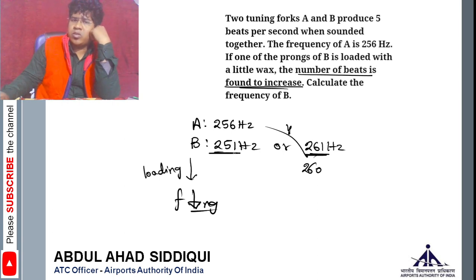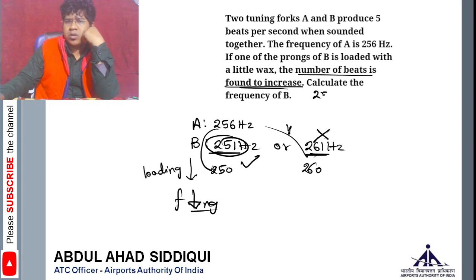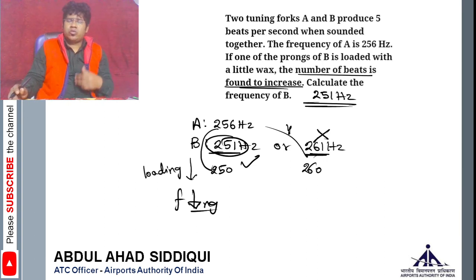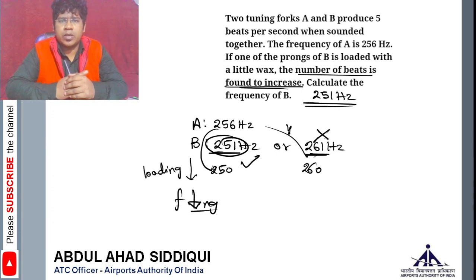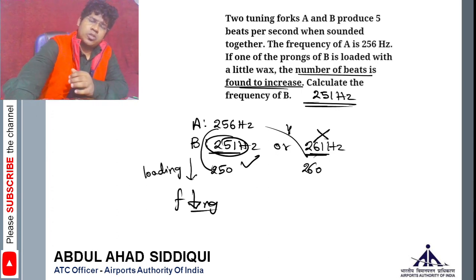So let's consider 251. If we are loading it with wax, the frequency is decreasing, let's say it becomes 250. Then the beat frequency will be 256 minus 250, therefore 6, which is increased, right? So 261 is not the possible case; 251 is the possible case. So the answer will be 251 hertz, the frequency of fork B before loading with wax. I think this was a basic question based on beats, right?